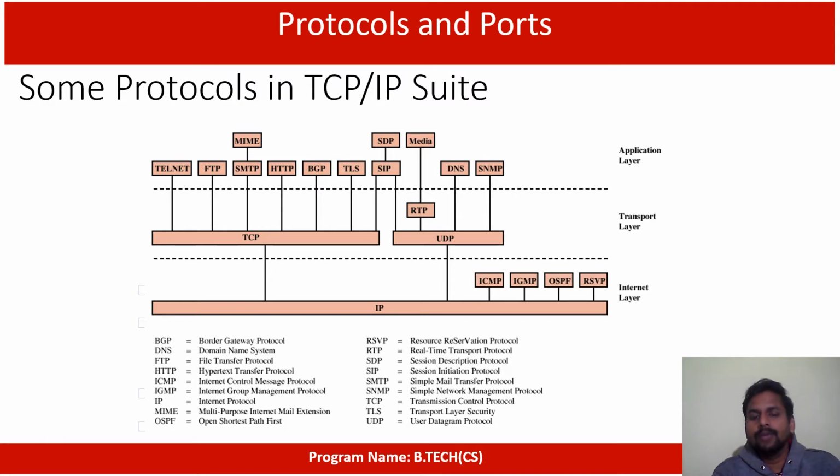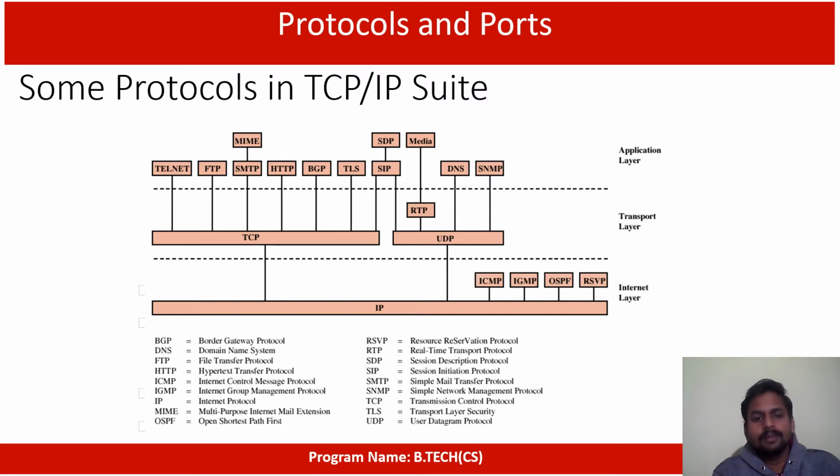If you want to understand these kinds of things, we can use these protocols. OSPF is like a connectivity protocol, the Open Shortest Path First protocol. Like that, some protocols work in IP.